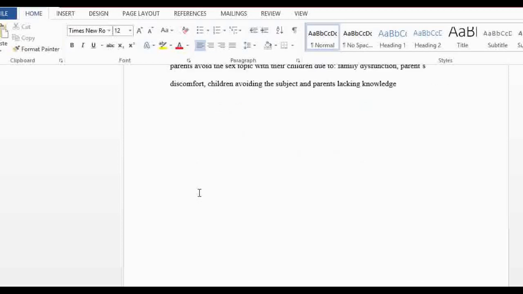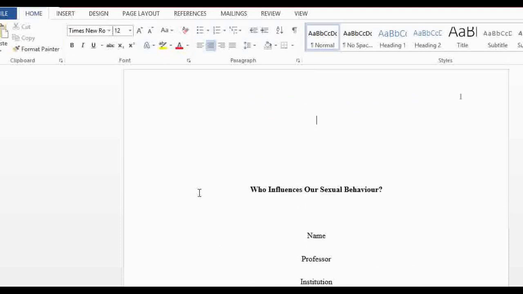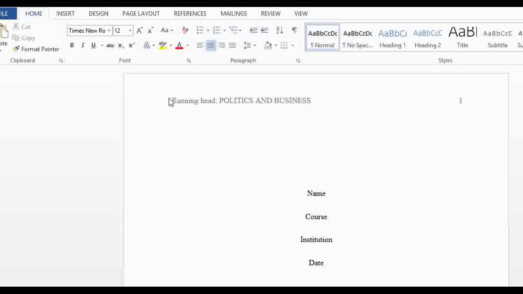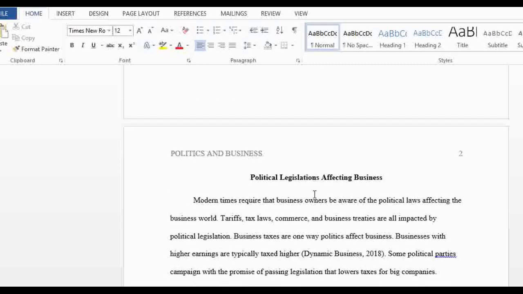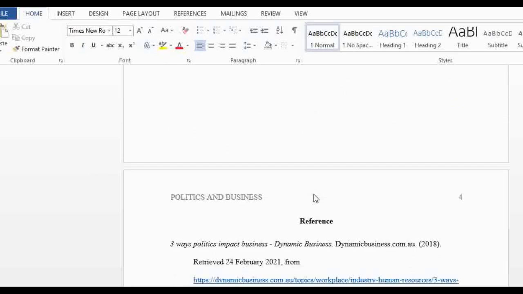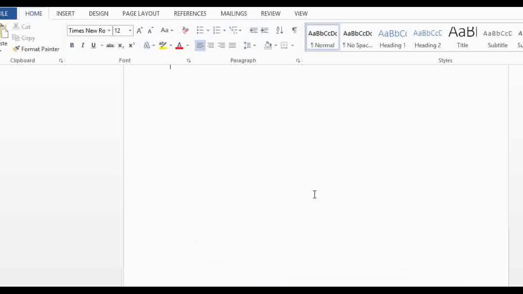So that's the basic structure for 7th edition. And let's look at APA 6th edition. I want you guys to note the difference. The 6th edition has a running head here. The running head in 6th edition is a header, so the header is where you're going to put your running head. Every other thing is the same: name, course, institution, date. That's actually the only difference between the 7th edition and the 6th, because the references page stays.